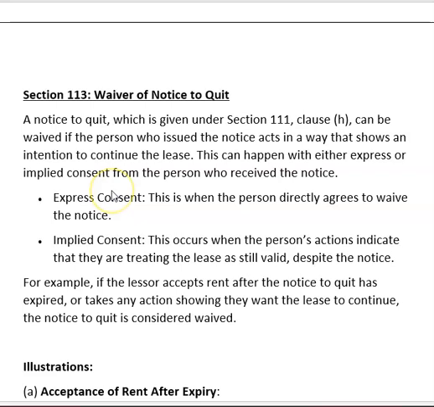What is the meaning? I think you have learned in general law. Express and implied.